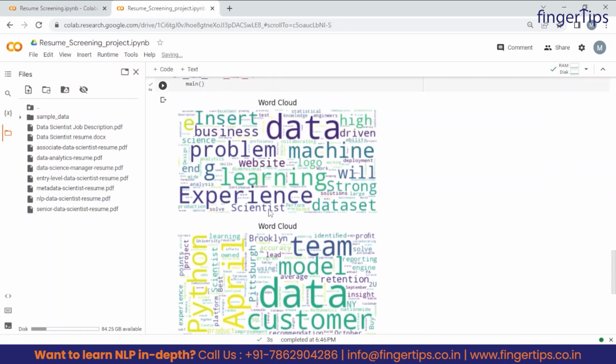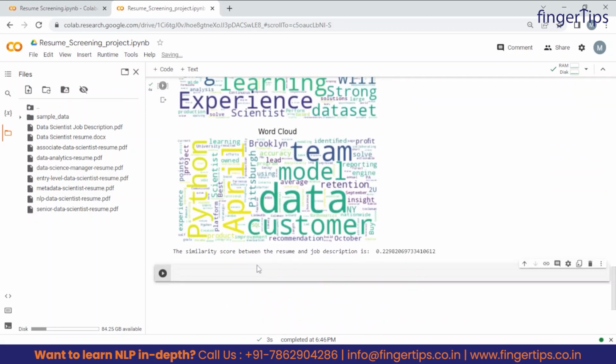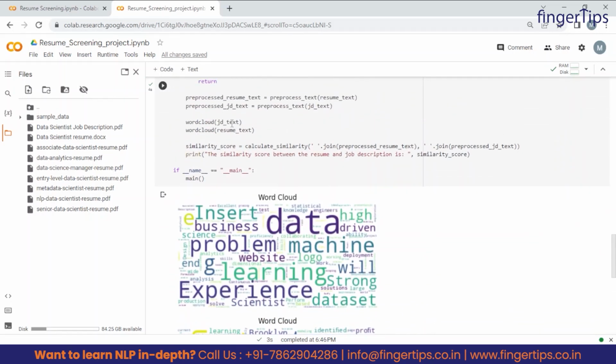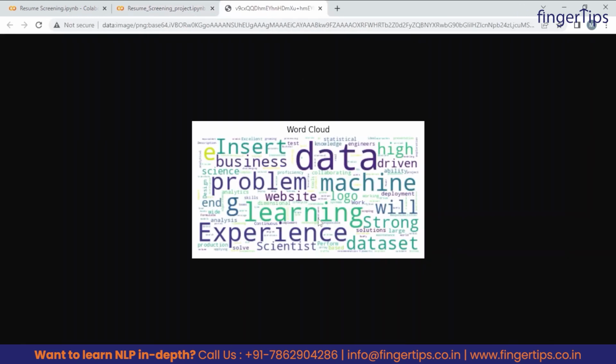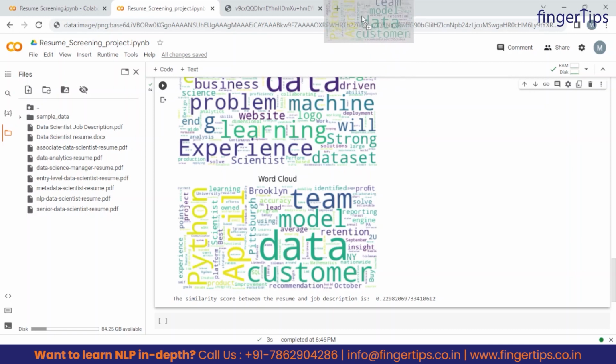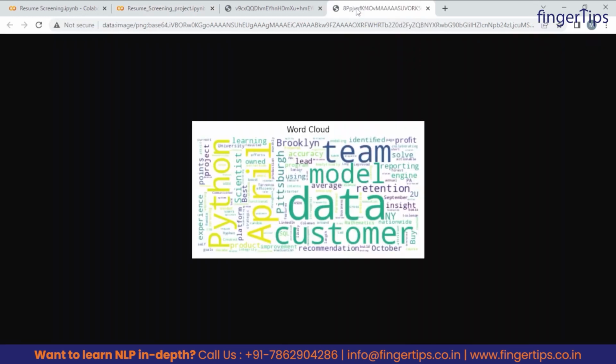And wow guys, you can see we are having these two word clouds. The first one is for JD text, meaning job description. So we will open this in another tab to see it very clearly. So we can see this is the word cloud for the job description file we were having, right? And guys, this is the word cloud for the resume file we were having, right?